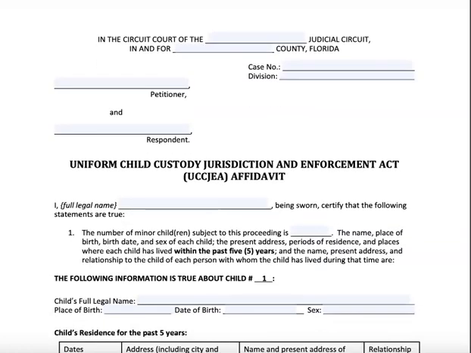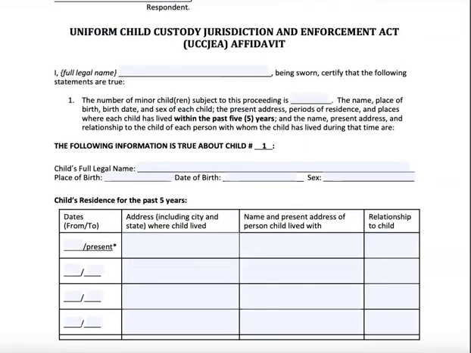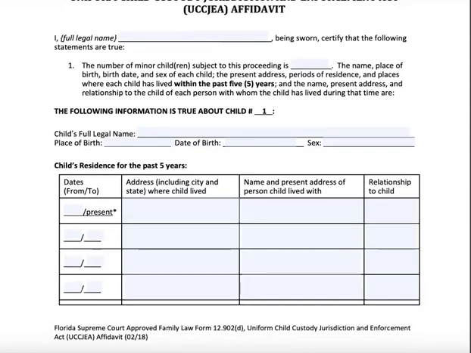So we'll begin by filling in the caption as usual, and then your full legal name. And on paragraph 1, you're going to state how many children are subject to this proceeding. You'll start with the first child. You're going to put in their full legal name, their place of birth, date of birth, sex, etc. And then you're going to list the past 5 years of their residence, where the child has lived and who they lived with. Even if the child lived with somebody else, you need to put the relationship to that child.